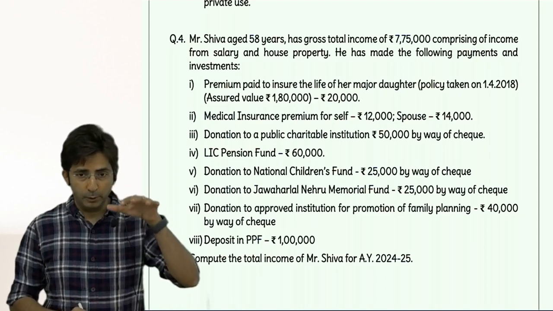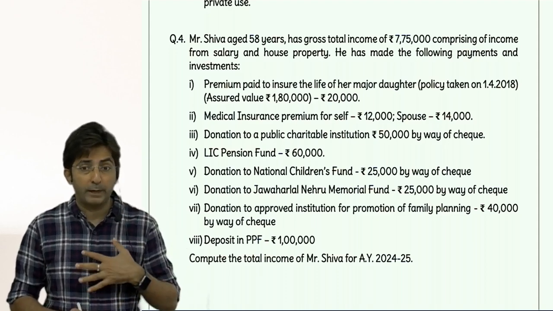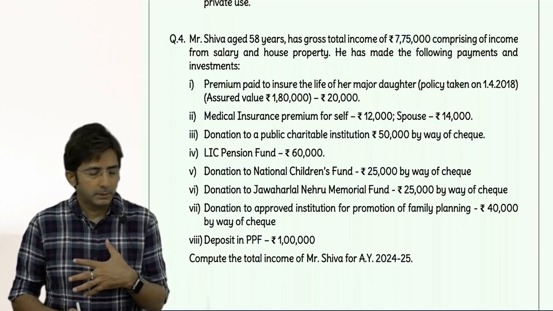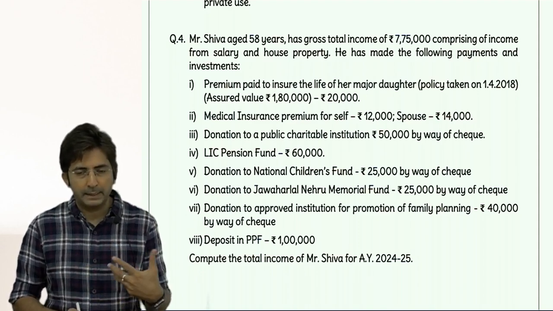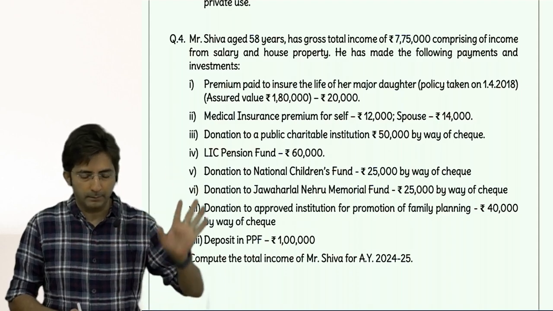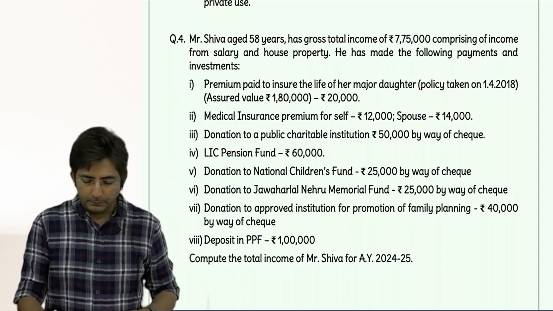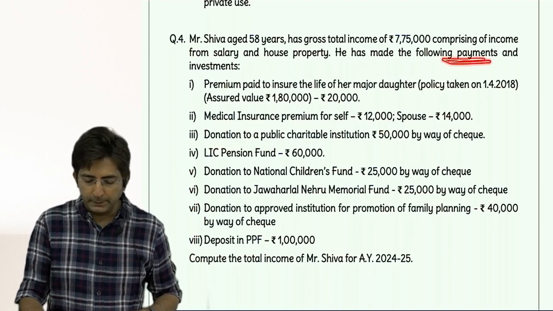See, in the statement of total income, actually we want to write 5 heads of income. But since the breakup is not given, we will directly start with gross total income. Okay. And then he has made the following payments and investments.